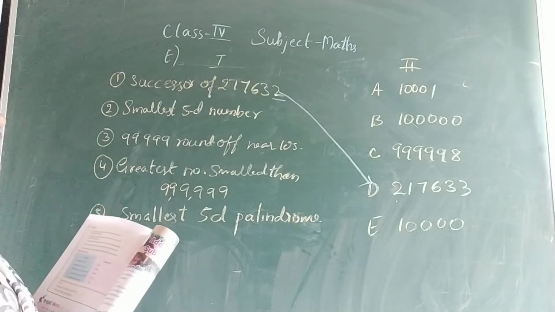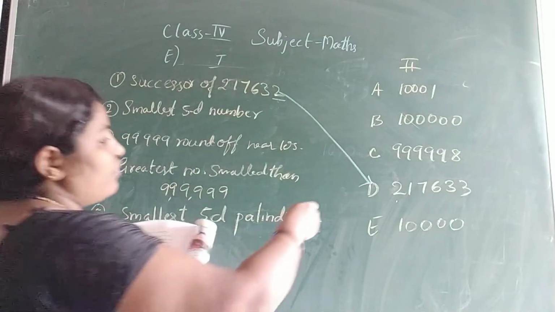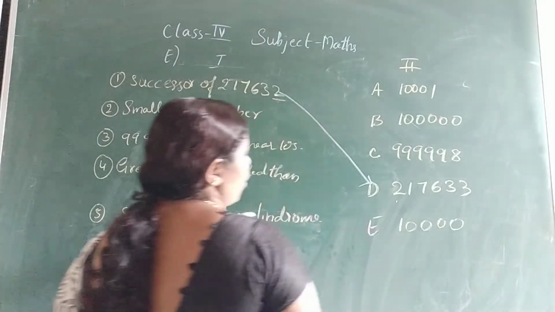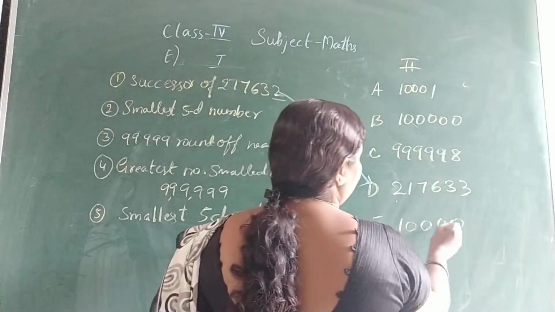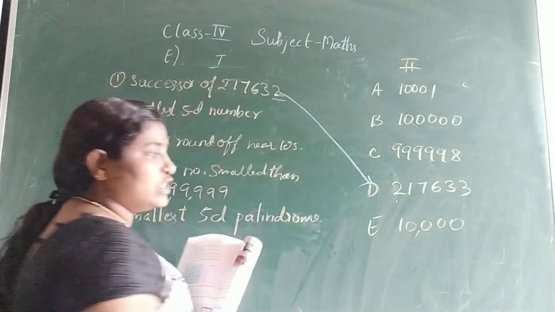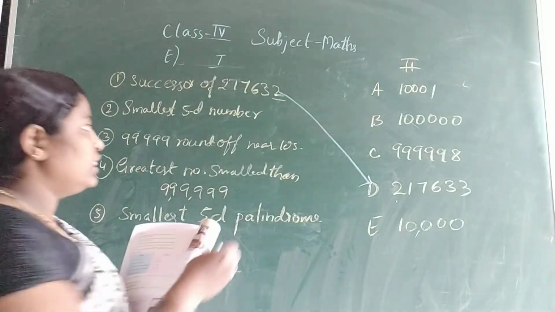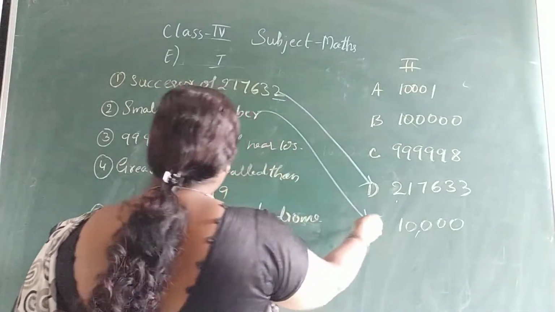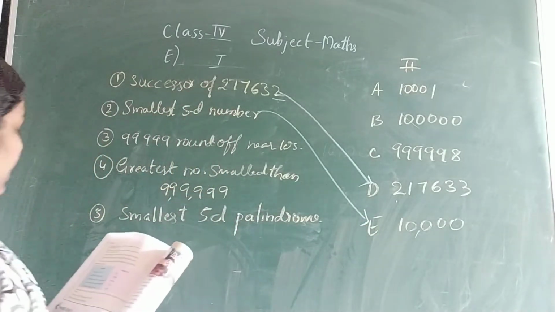Smallest 5-digit number. Whatever they have given here, the smallest 5-digit number, 1, 2, 3, 4, 5. So the smallest 5-digit number is 10,000. Answer is E. Next,